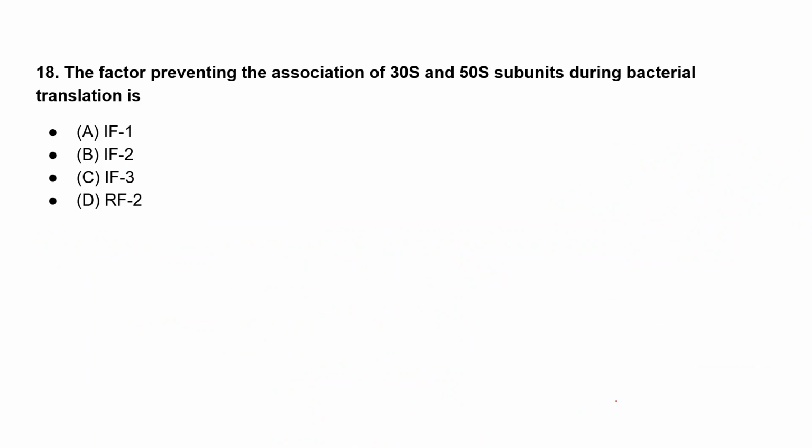So moving to the next question: the factor preventing the association of the 30S and 50S subunits during bacterial translation. Which is the factor that will prevent the association of 30S and 50S in bacterial translation? Initiation factor 1, initiation factor 2, initiation factor 3, or release factor 2.